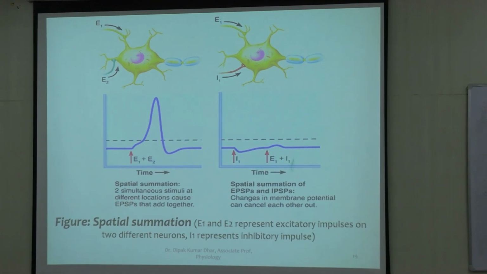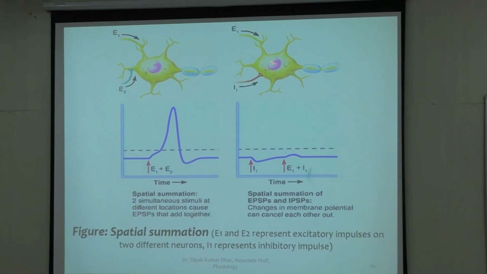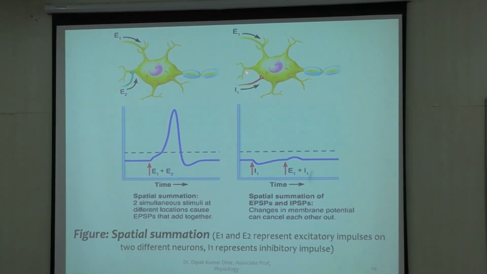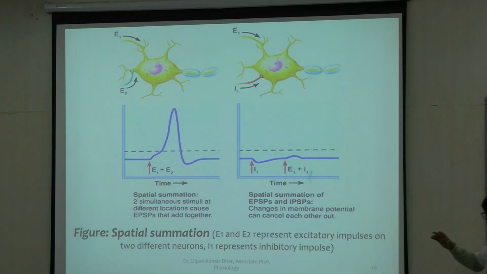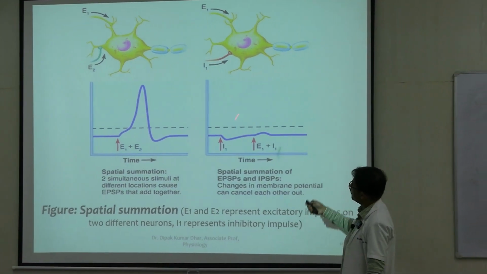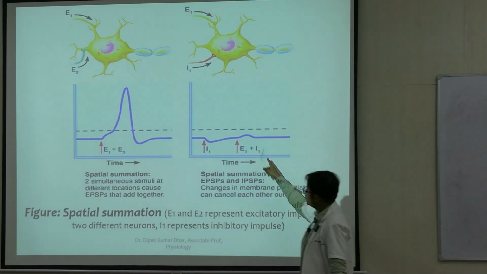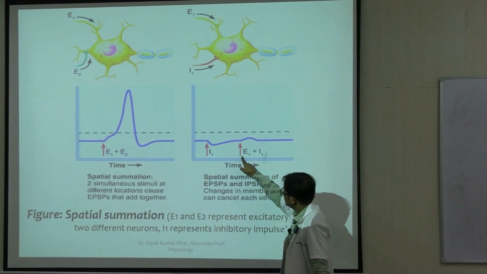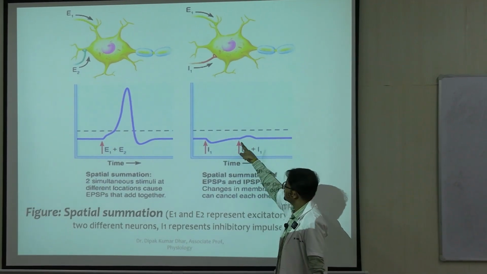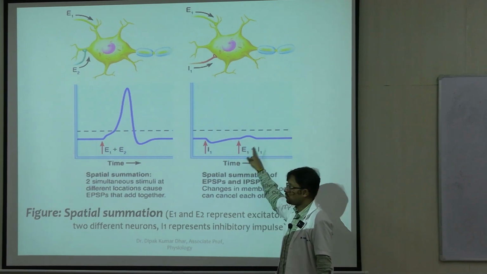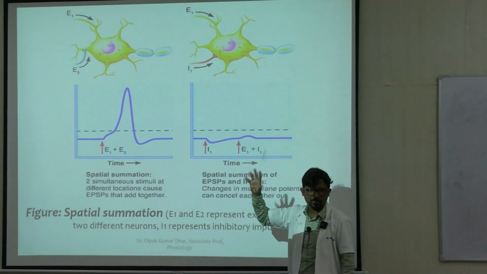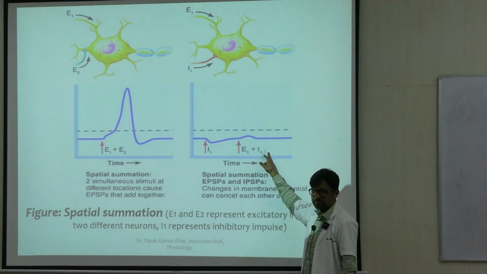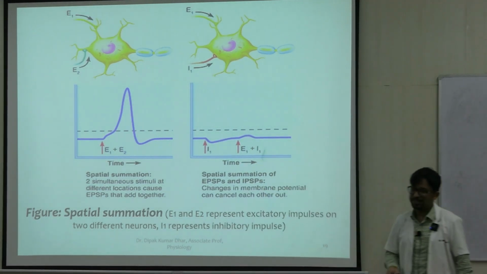In this scenario, you have one excitatory and one inhibitory impulse. That means one EPSP in this synapse, one IPSP in this synapse. So what do you see? Algebraic sum wise, they are mostly of equal magnitude, so you do not see any significant or remarkable effect after the summation. Why? Because one was excitatory, one was inhibitory, and the magnitude of both was almost equal, so you do not see much of an effect, right? So this is an example of spatial summation.